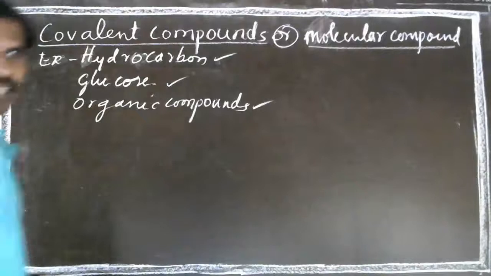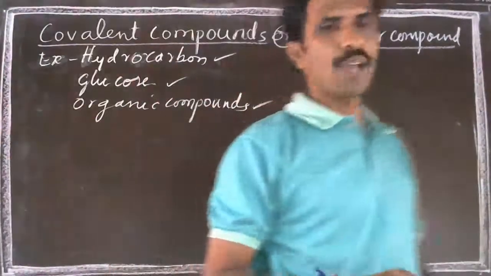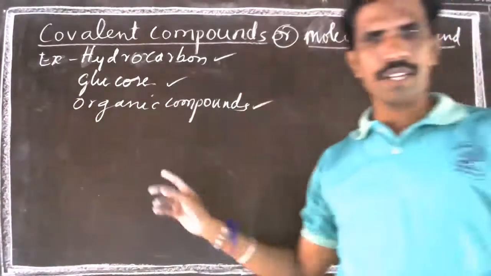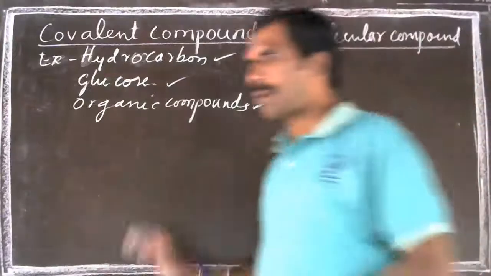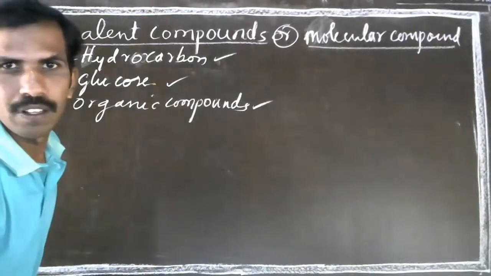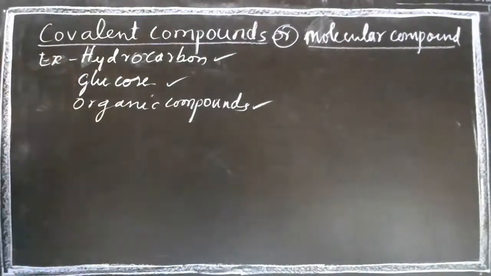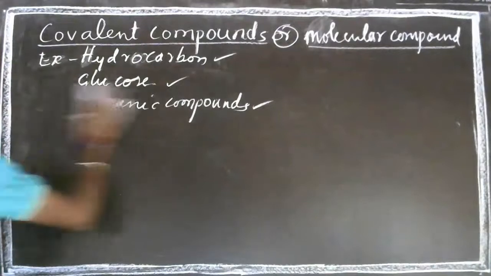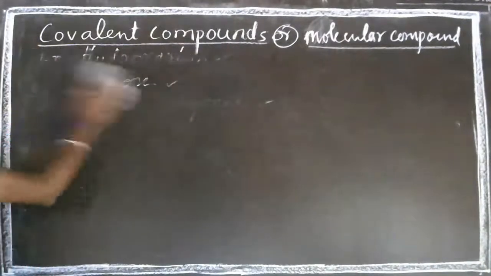Already we have learnt about the properties of ionic compounds. Similarly, we are going to study the properties of covalent compounds. What are these properties?